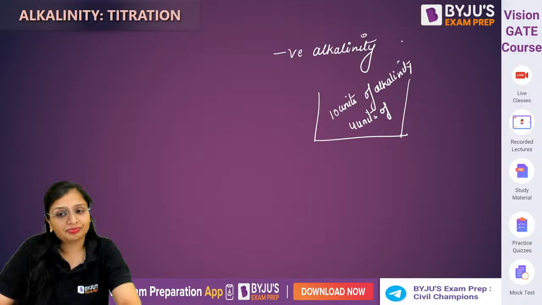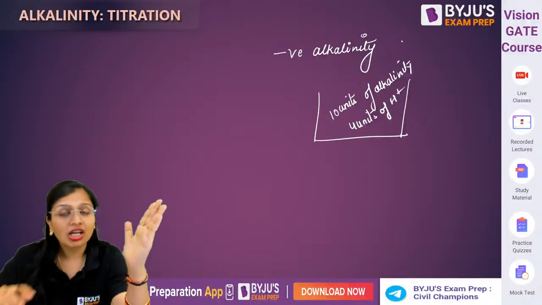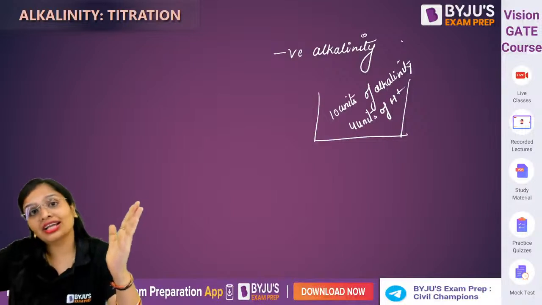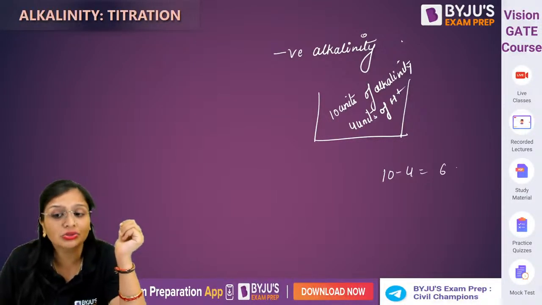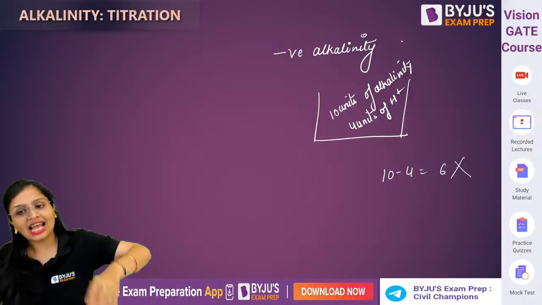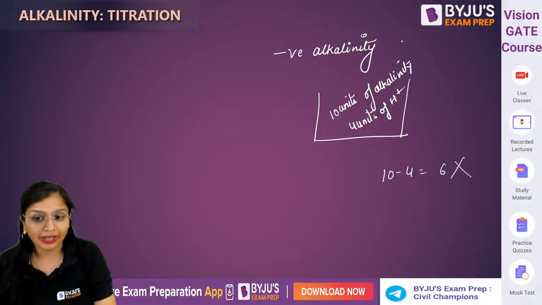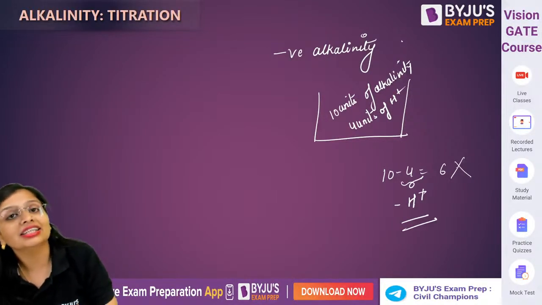You won't say that 4 units of alkalinity neutralize the 4 units of H plus, so the remaining net alkalinity is 6 units. If somebody asks you, you will say the alkalinity is 6 units only. What you did was subtract this H plus ion.